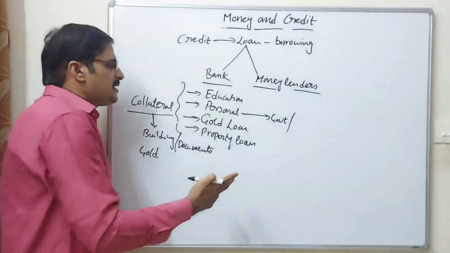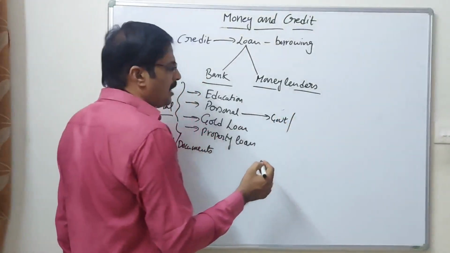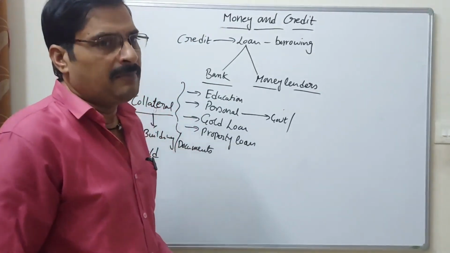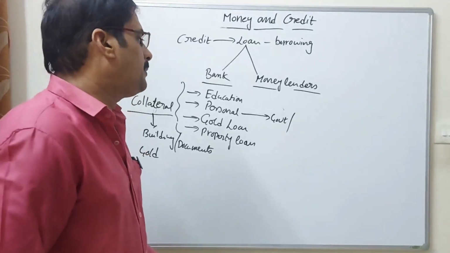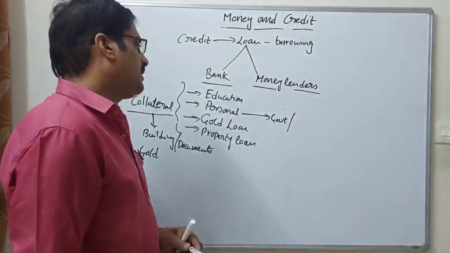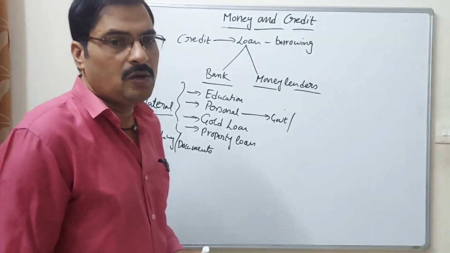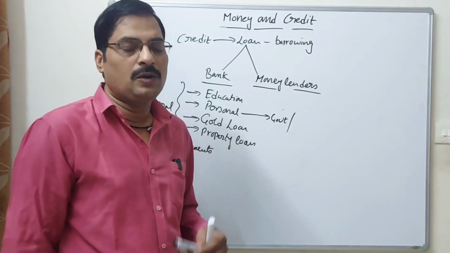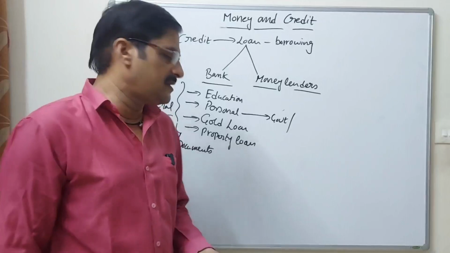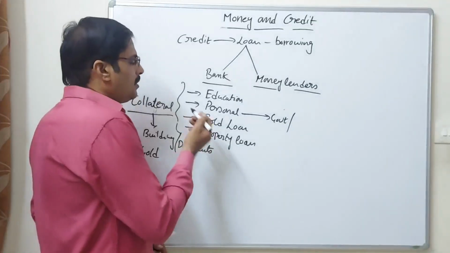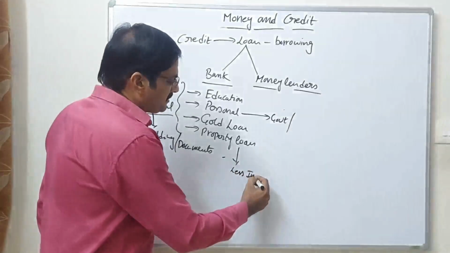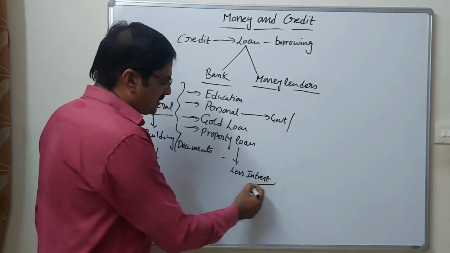Two government employees' signatures should be needed, and also they have to provide Aadhaar card, PAN card, permanent account number, and many other things. Personal loan is very difficult to get from the bank, but they give it at less interest only.